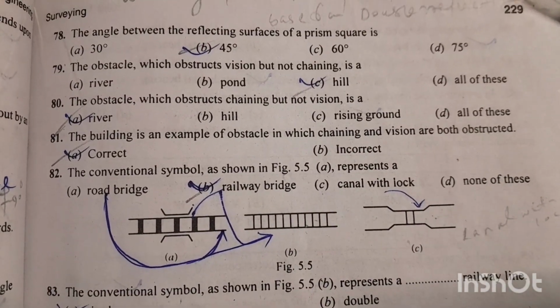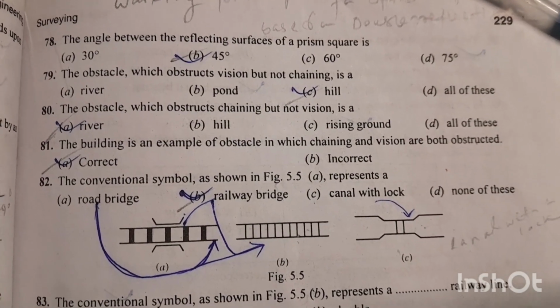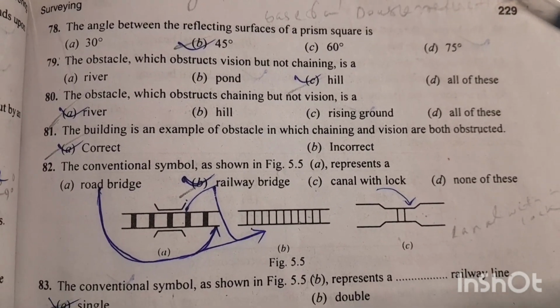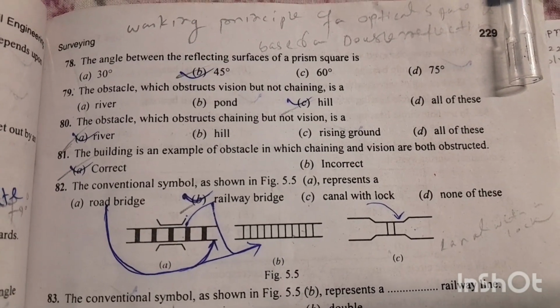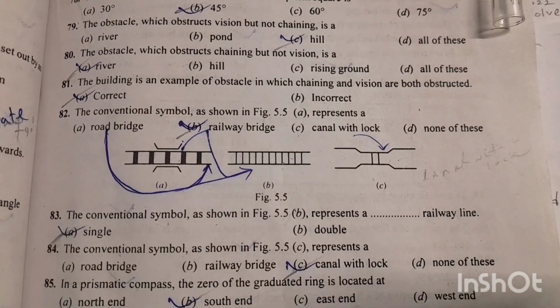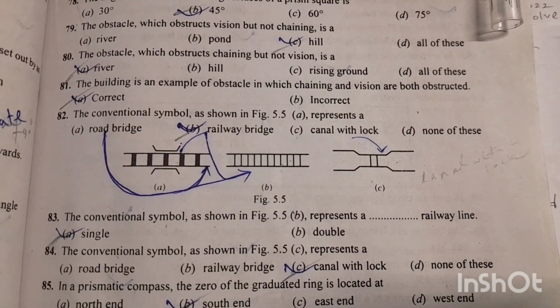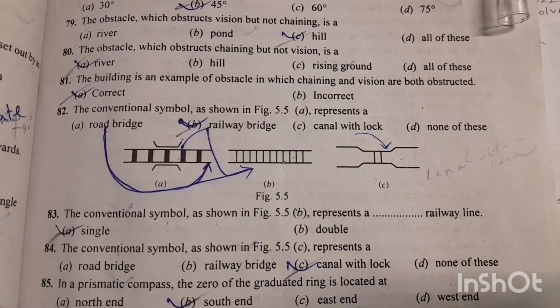Question number 79. The obstacle which obstructs vision but not chaining is a hill. Option number C is the right answer. Question number 80. The obstacle which obstructs chaining but not vision is a river. Option number A is the right answer. Question number 81. The building is an example of obstacle in which chaining and vision both are obstructed. Option number A is the right answer.